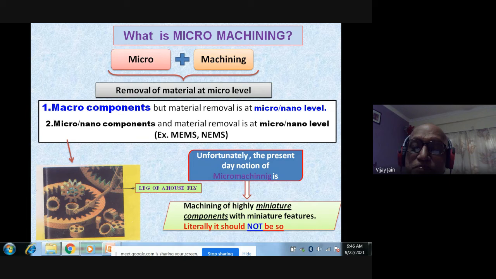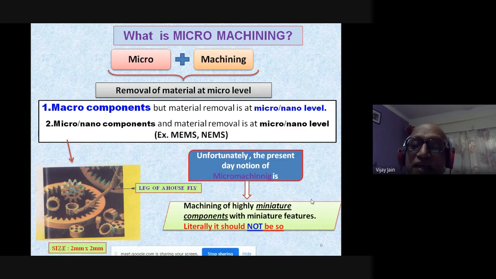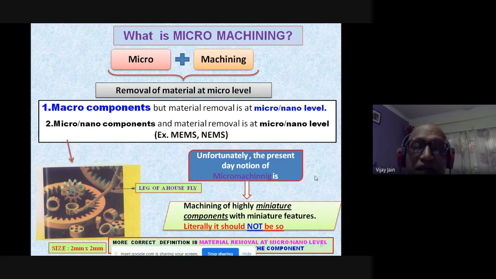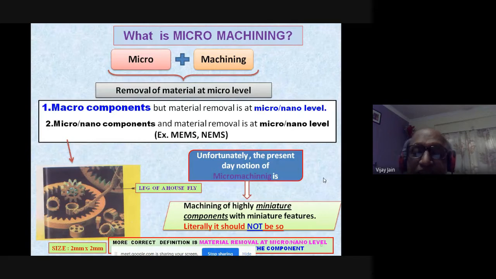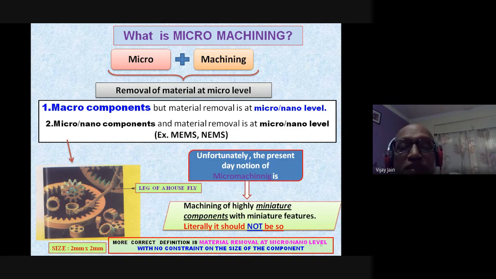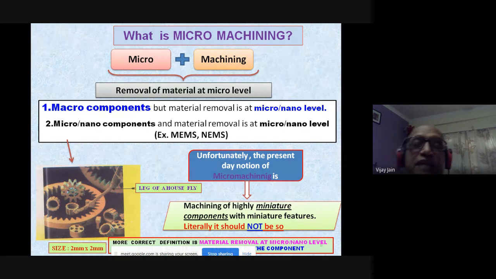So the more correct definition is material removal at micro nano level with no constraint on the size of the component. This is very important to note. You can have micromachining on a macro size component, micro size component, or even nano size component. When we consider that, there you will have nano machining.